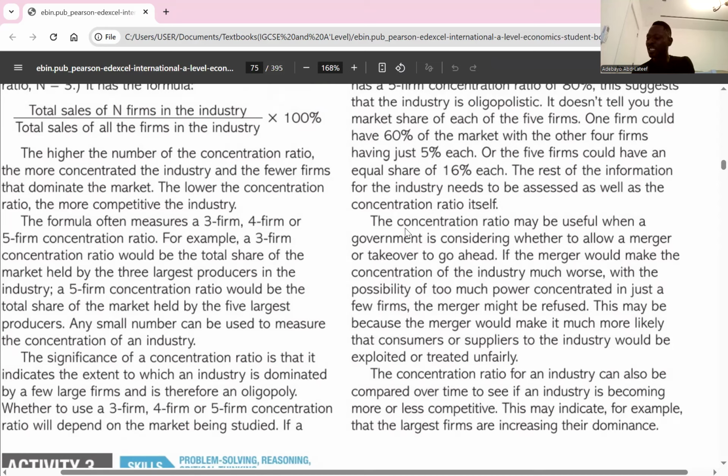And the last one is a concentration ratio of 100%, which I said earlier. If the CR is 100%, it simply means the market is what? A complete monopoly, a pure monopoly. Any question about that? No. So that is the interpretation.